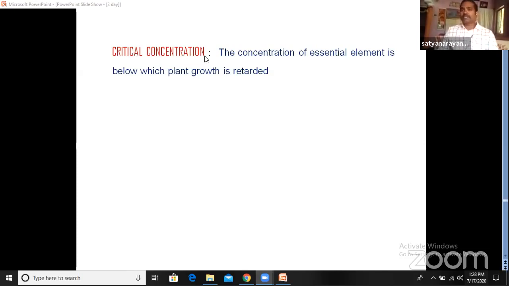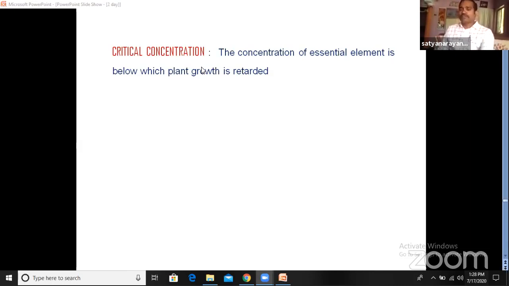So once again, see the definition. The concentration of an essential element below which the plant growth is retarded or stopped, because the plant requires more quantity of this element. That concentration is called critical concentration. That means the availability of these minerals is not sufficient for the plant, so the plant has to absorb these elements from outside.